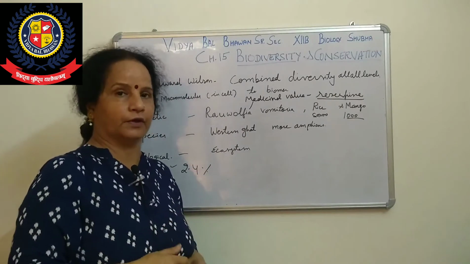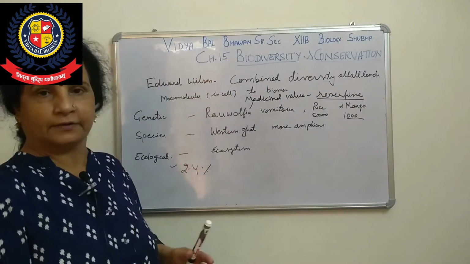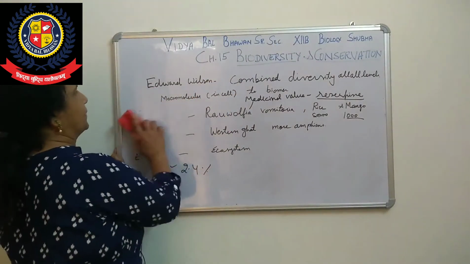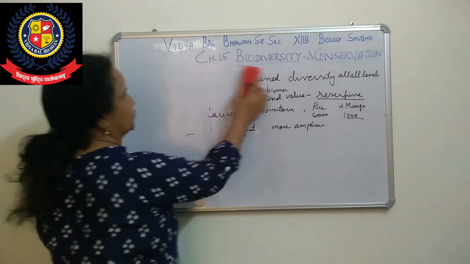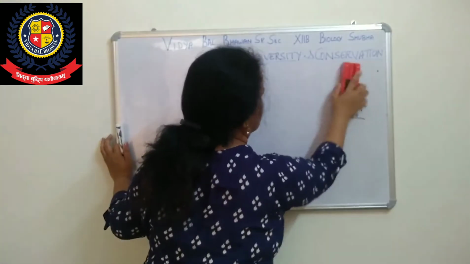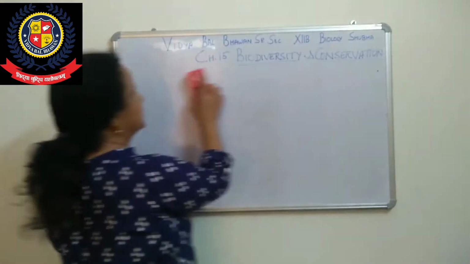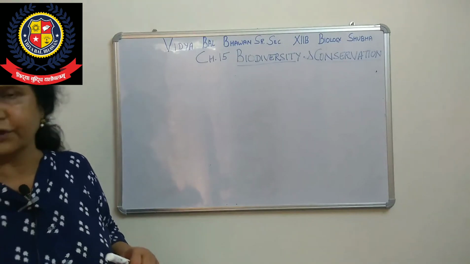Now what will we do? The biodiversity patterns. First is the latitudinal pattern. As in geography, till class 10 I think you have done the latitude pattern. So the first pattern is the latitudinal pattern.